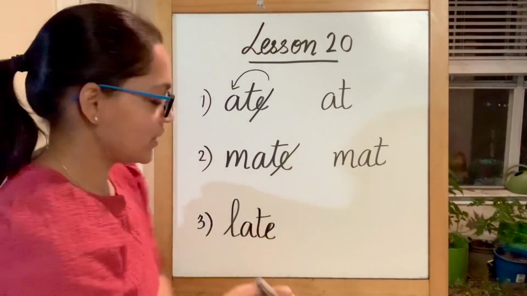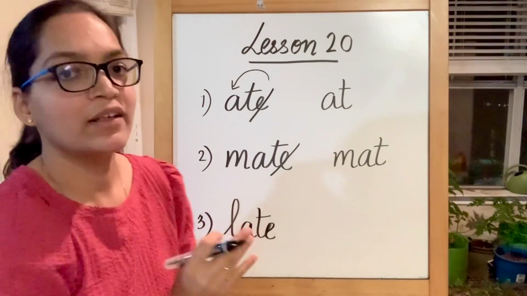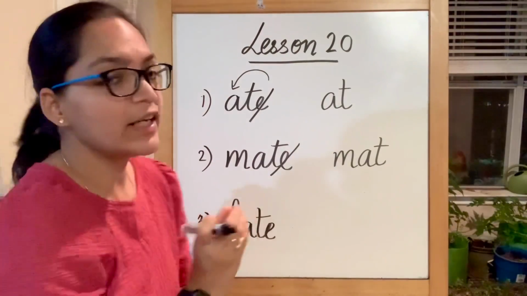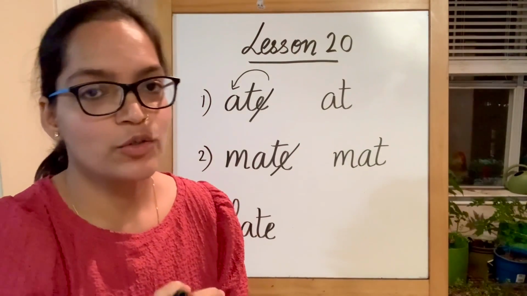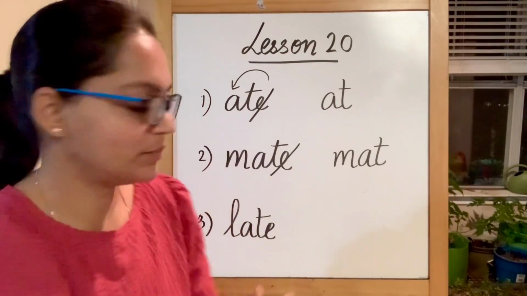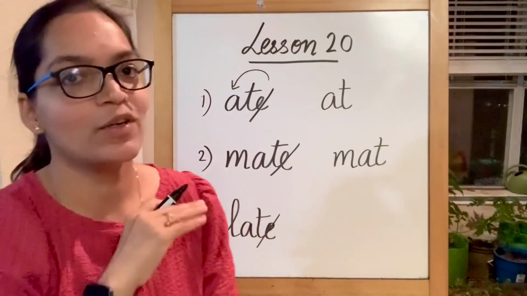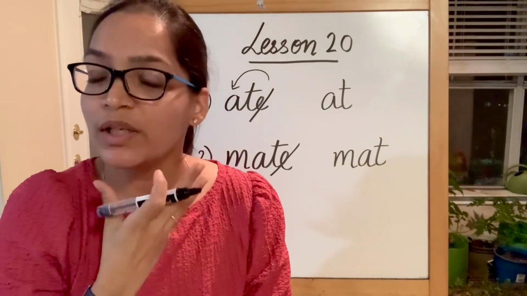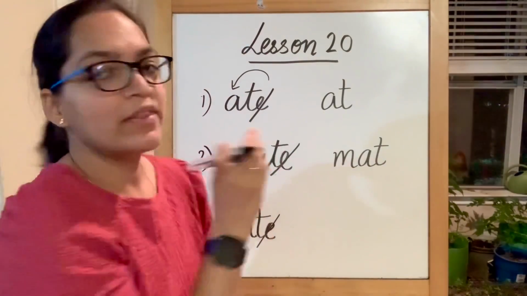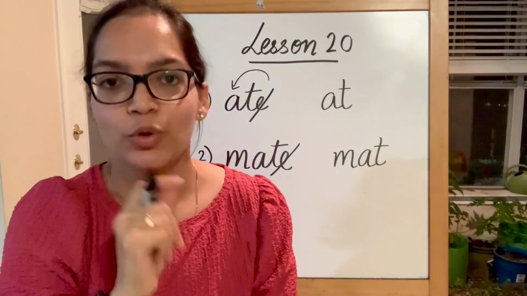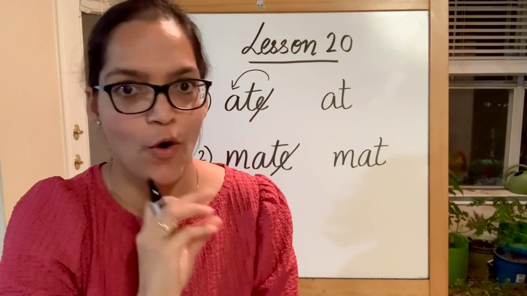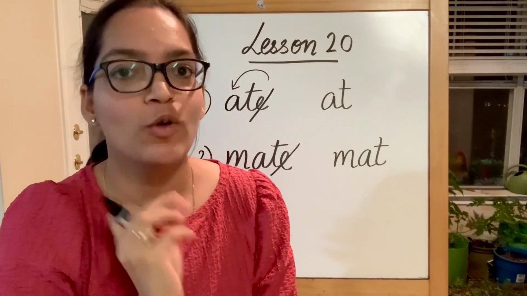Let's see another one. This is la, A, long vowel A sound. La, A, lay, and then t, late. I was late to school. So this is late because there is E at the end, and it will not produce any sound. Now when you read, you will find many more words which end in E and have A. So you know what to do. You have to pronounce them as long A, not the sound of a short vowel. This is going to be long vowel A sound.